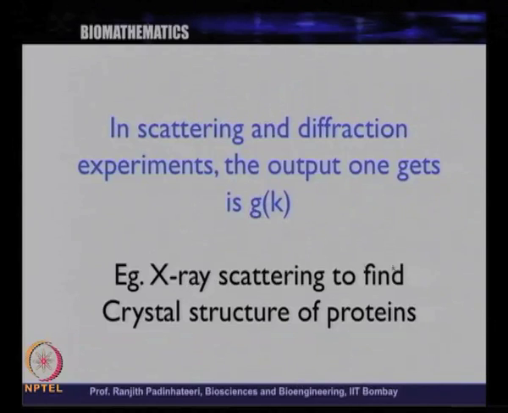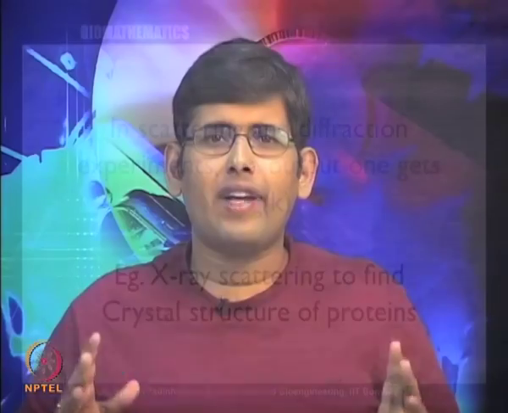For example, if you do X-ray scattering experiments to find out the crystal structure of a protein, typically what you would get is some answer in the k domain. People familiar with X-ray crystallography will tell you that what they get essentially is g of k, some function in the k space. This is also true for other experiments.